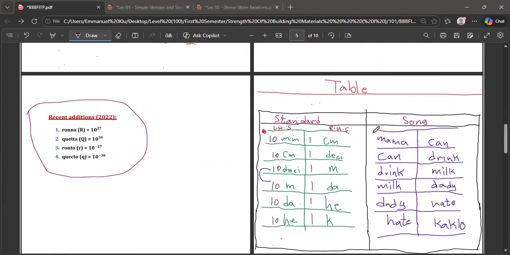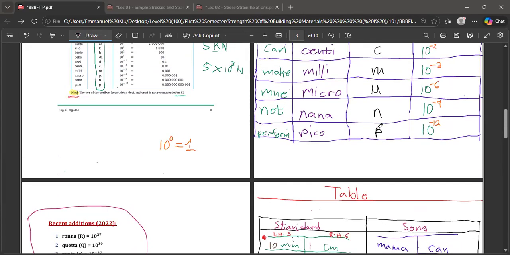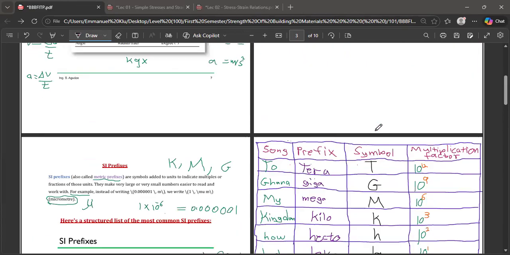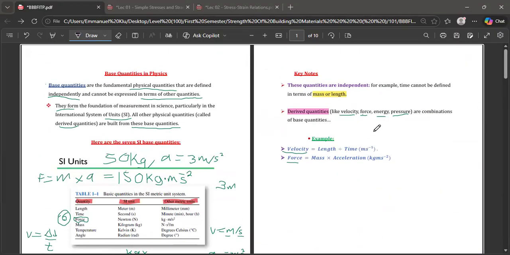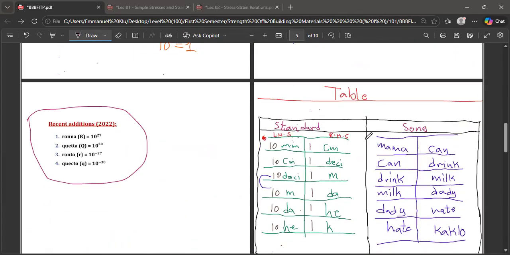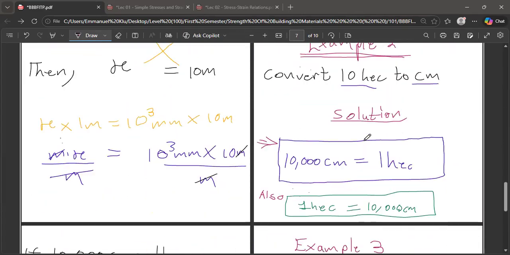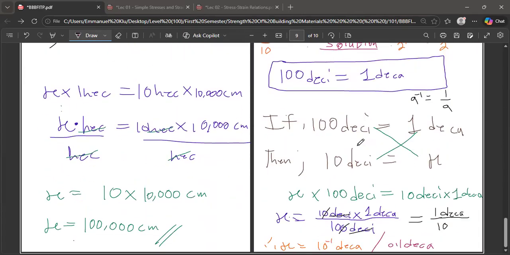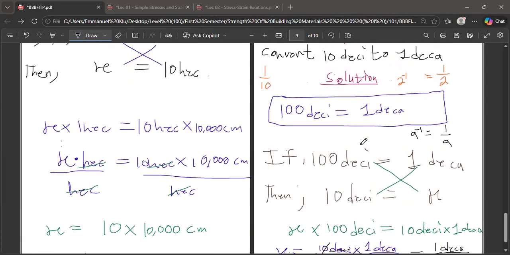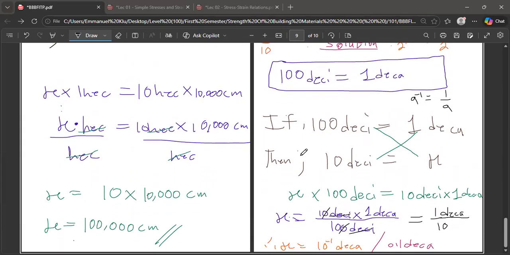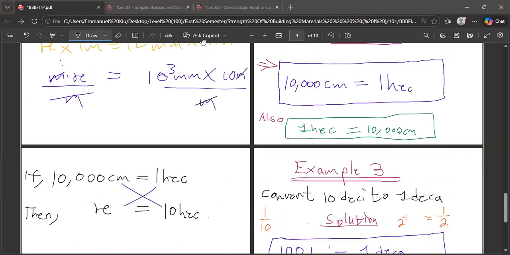Anyone who failed to watch this video is going to face problems. That is the truth, because I won't come back to this. If I'm solving, I'll just continue solving. Do you understand me? And I'm sure we have played with the conversion table, and we all know how to do some of these conversions. So if we happen to meet in person next week, we'll see how to take it from there.